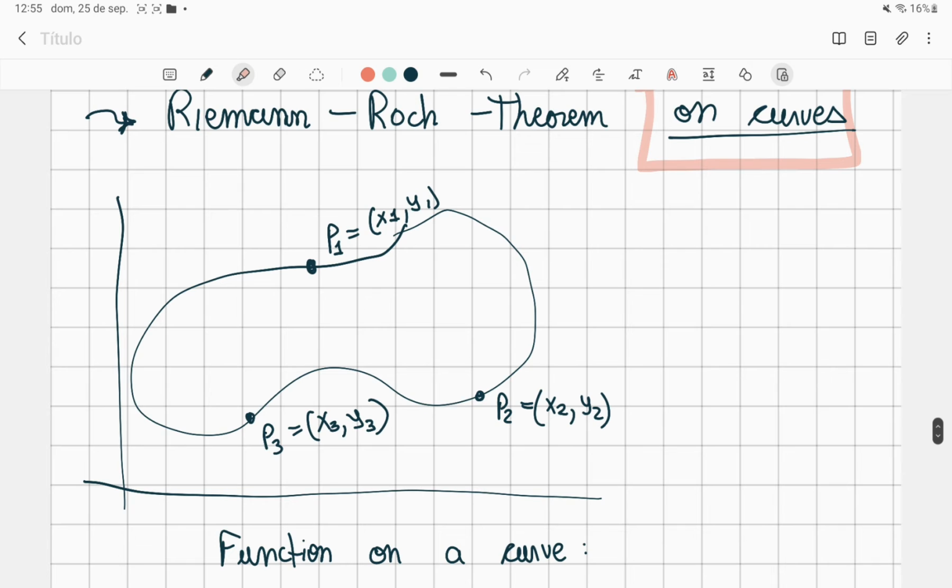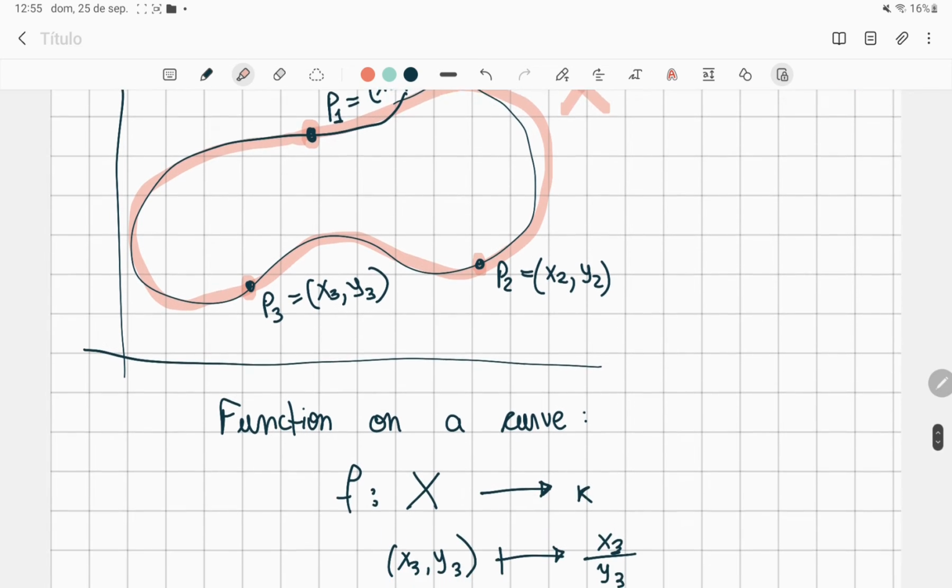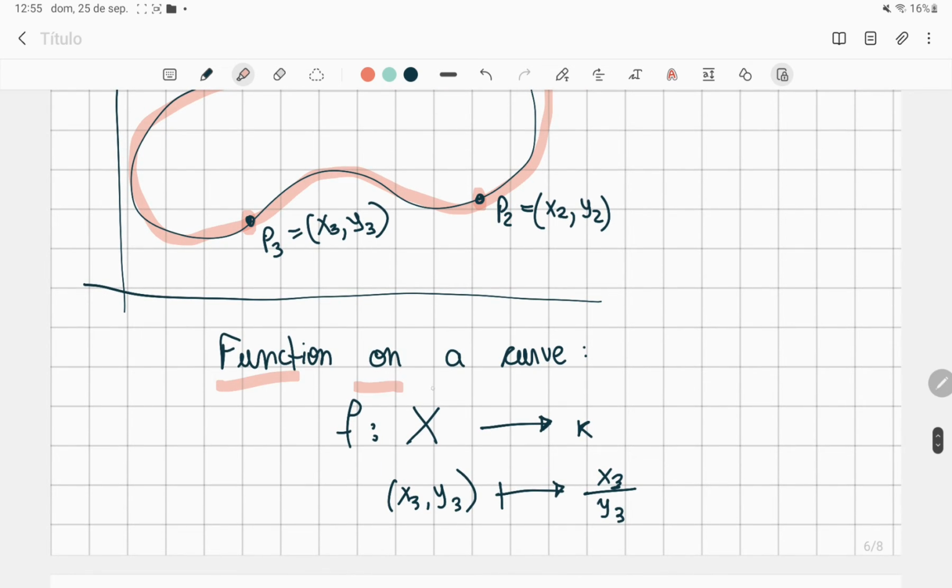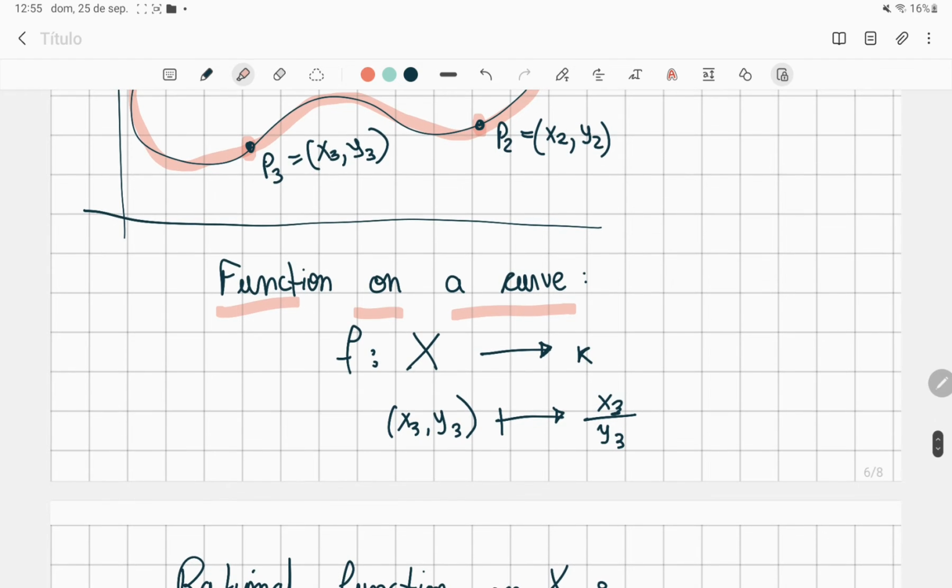So imagine that we have a curve. Here we have a curve X, and we have some points on the curve, p1, p2, p3. So we can define a function on a curve. And a function on a curve is just a function that takes some points in the curve and associates to that some number.